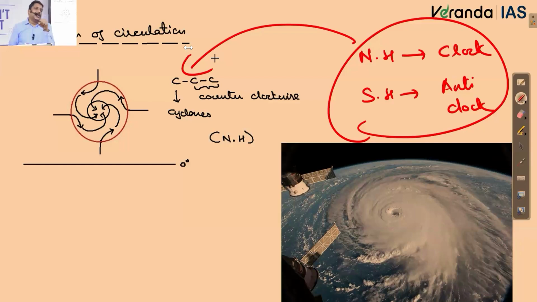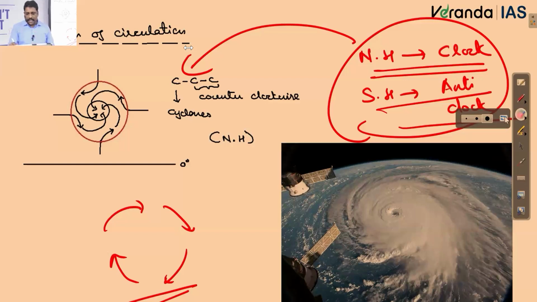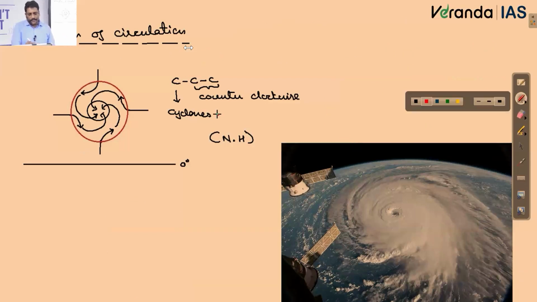Whirlpool. If I talk about oceanic currents, everywhere you'll find that in the Northern Hemisphere the circulation will be clockwise, and in the Southern Hemisphere it will be anti-clockwise. Why? Number of times I said, right? Deflection towards the right in the Northern Hemisphere makes it clockwise. But cyclone is an exception to it. That is also because of Coriolis force, but the indirect effect of Coriolis force. Accordingly, we said, when I talk about cyclones of the Northern Hemisphere, which direction do they circulate? It is counterclockwise